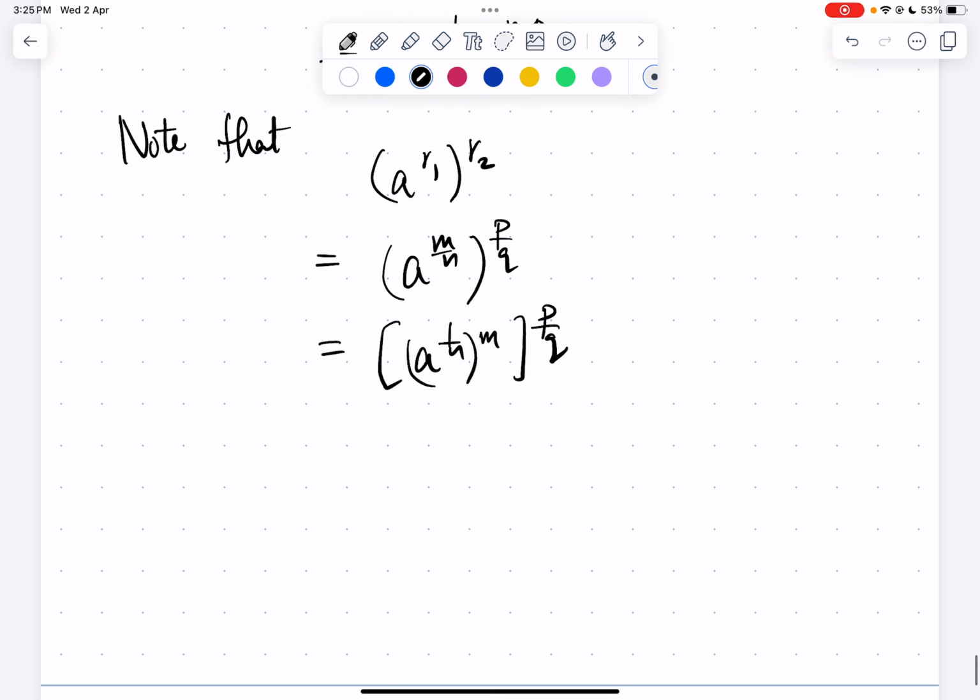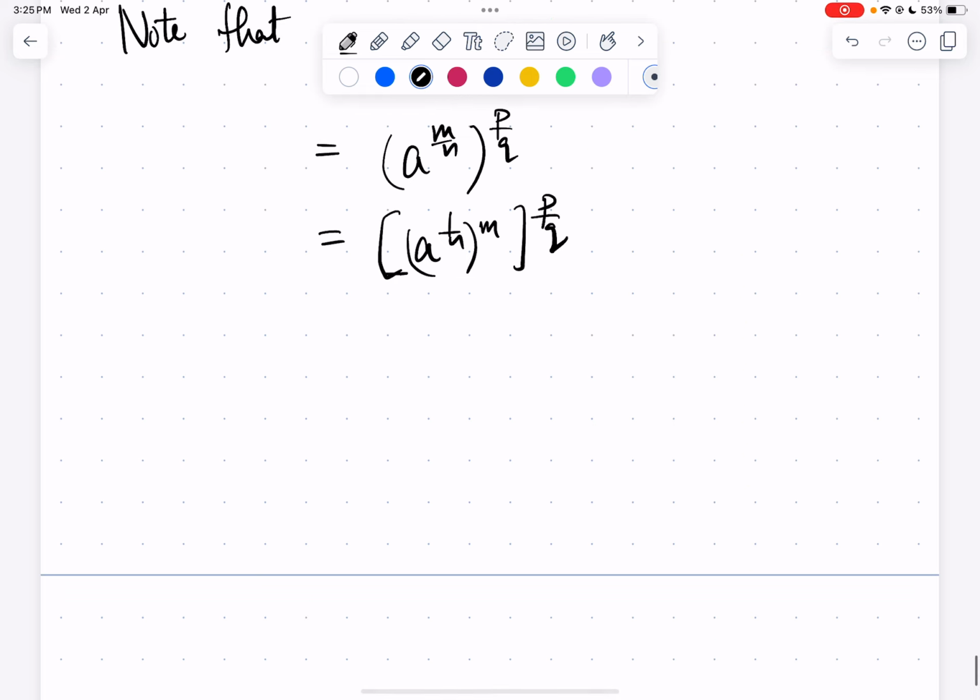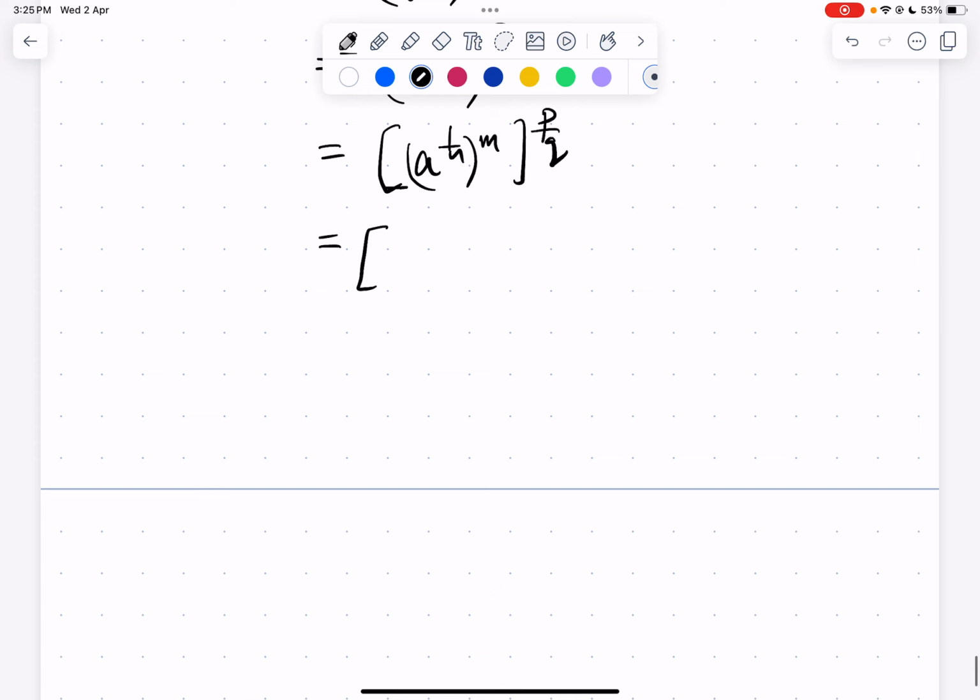Now we can do an interesting thing. We can further break down: a^(1/nq) to the power q, so this whole thing is a^(1/n).